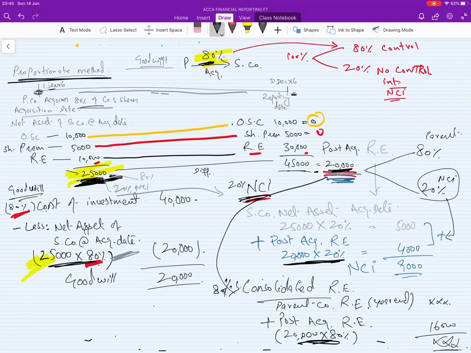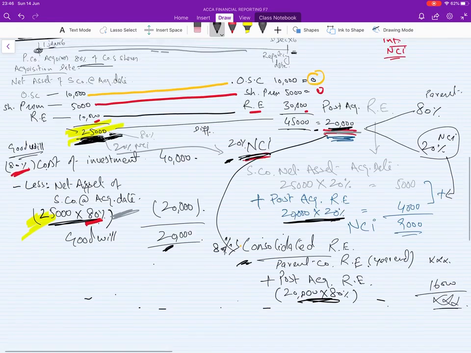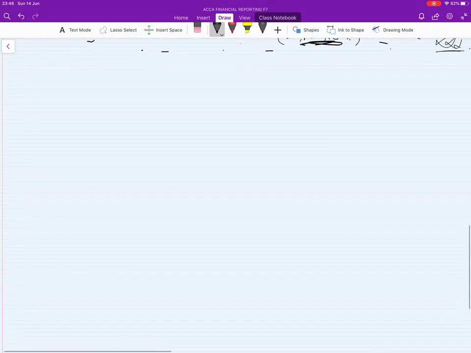This is the way we calculate the goodwill, NCI and consolidated reserve. So this is one method, and I'll show you the next method of calculating the goodwill.